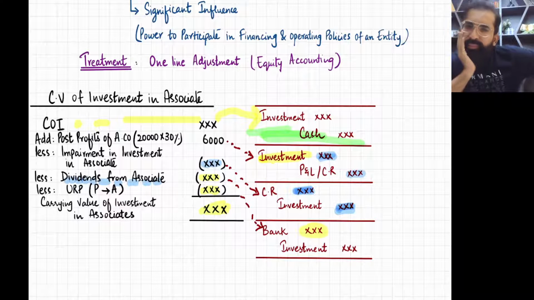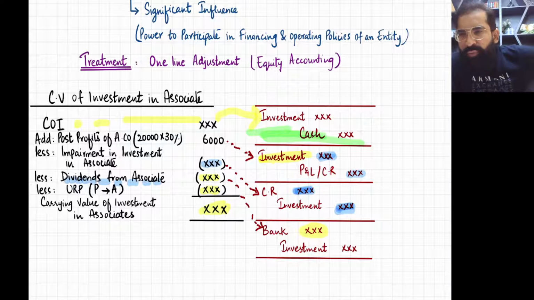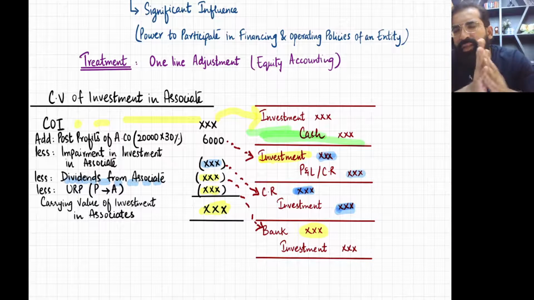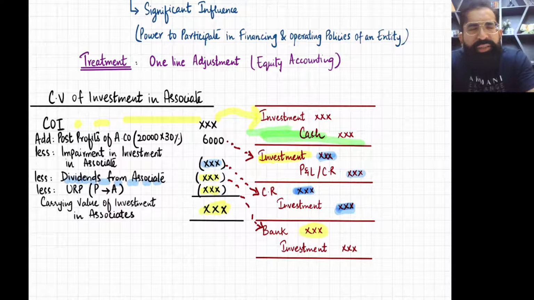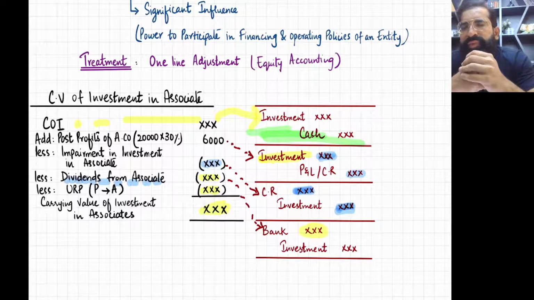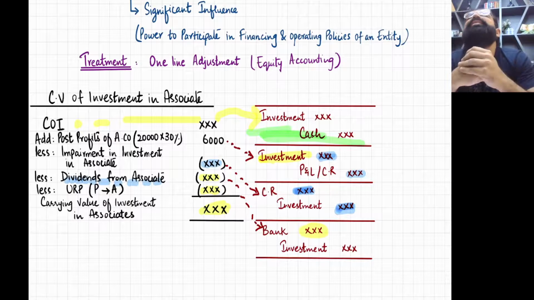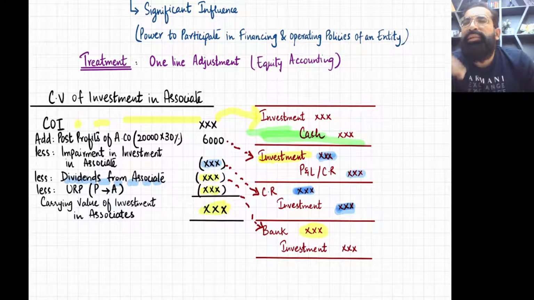Now the second entry, how we do equity accounting. For example, the parent company has bought 30% shares of the associate company. So the parent company is a 30% owner of the company.